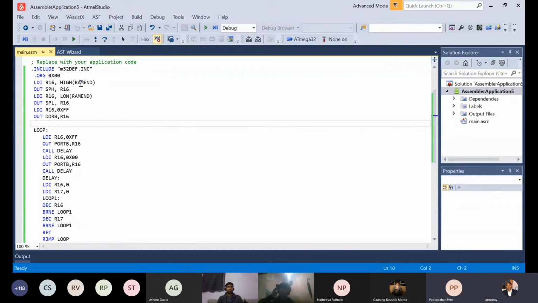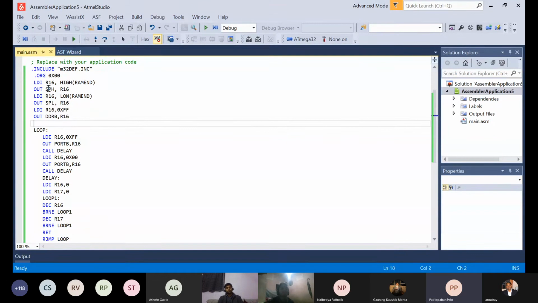Okay, and SPH, SPL, they are stack pointer high bit and stack pointer low bit. So SP, stack pointer, is a 16-bit register, but because we are using 8-bit registers in our atmega32, R16 is an 8-bit register. So R16 cannot give all the values to the stack pointer. So first we are using the SPH register, the high 8 bits of the stack pointer register. Whatever value is present in R16, we have loaded the value of RAM end into R16, and the value present in R16 is going to come into stack pointer high.